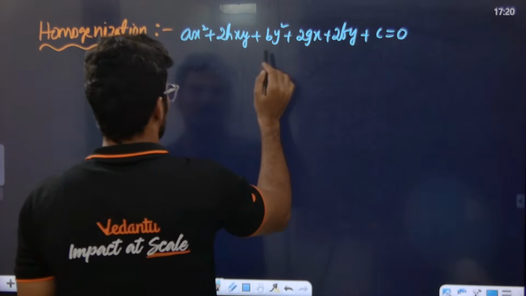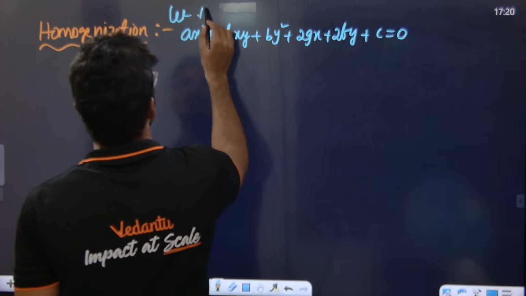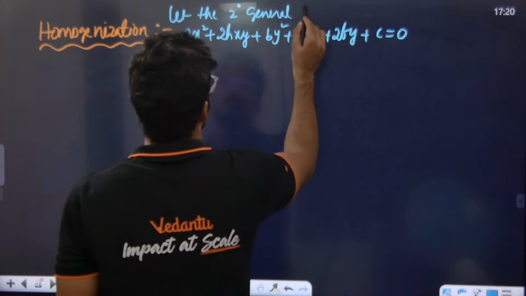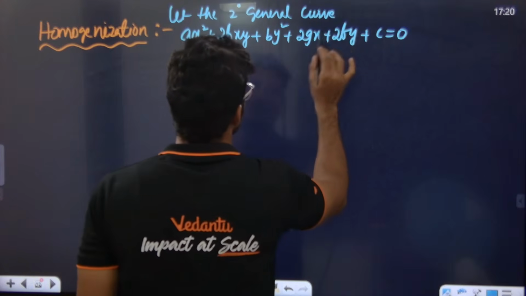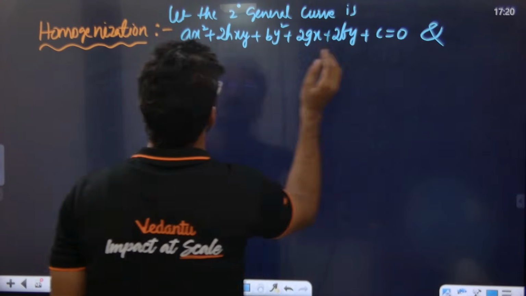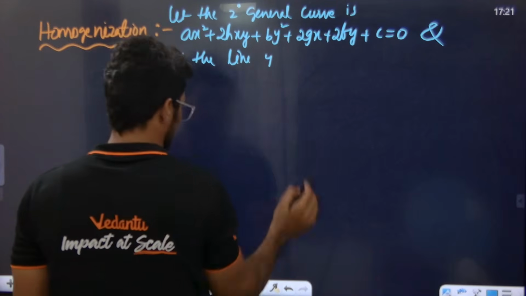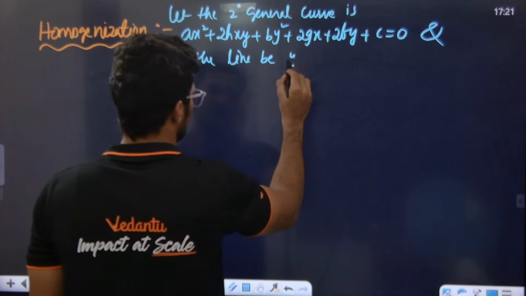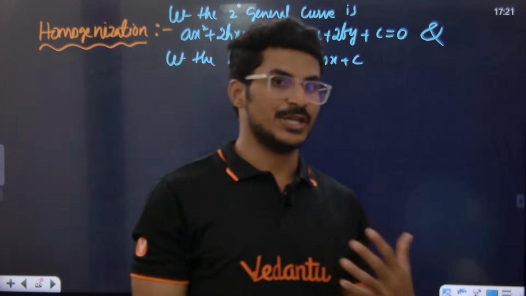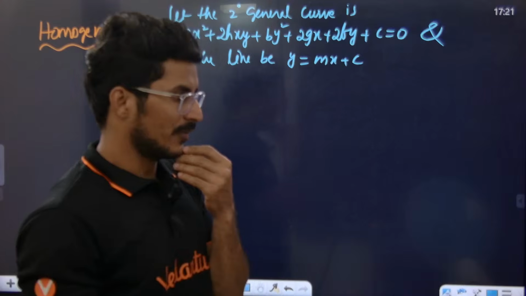Let the second degree general curve be this, and let the line be y is equal to mx plus c. Sir, when to apply this homogenization concept? When not to apply? When to apply? I'll tell you that.